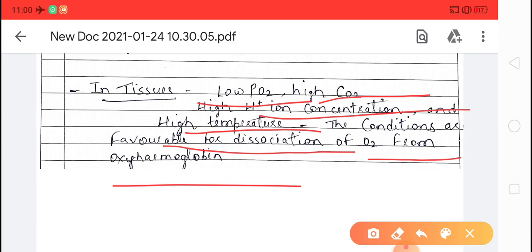Okay, in tissues what happens, it dissociates, and in lungs what does it do, it binds. Okay, it depends on certain conditions. Those conditions are necessary for the binding, and the opposite conditions in tissue are necessary for dissociation. Okay children, clear?